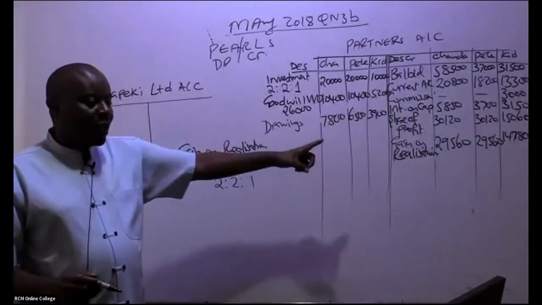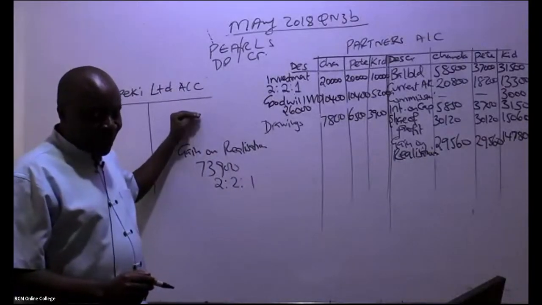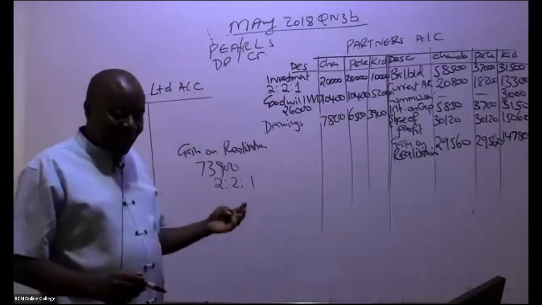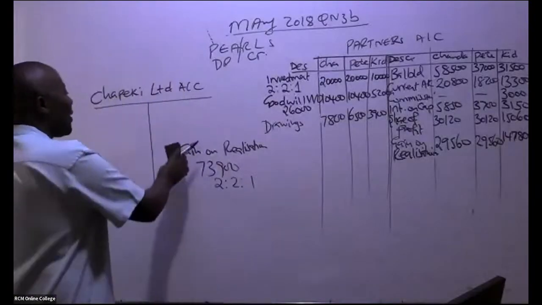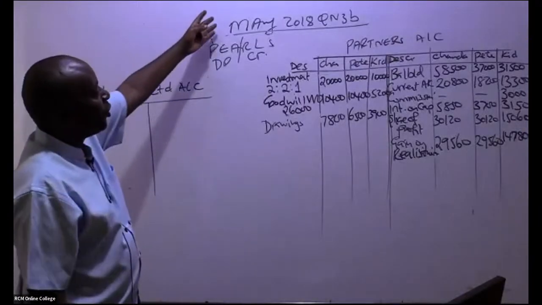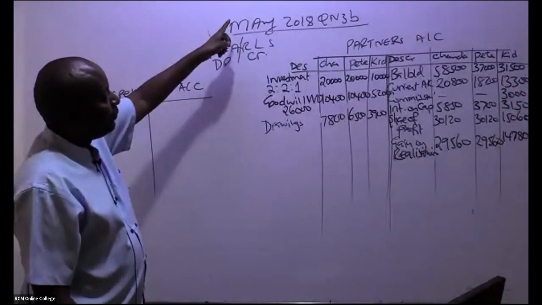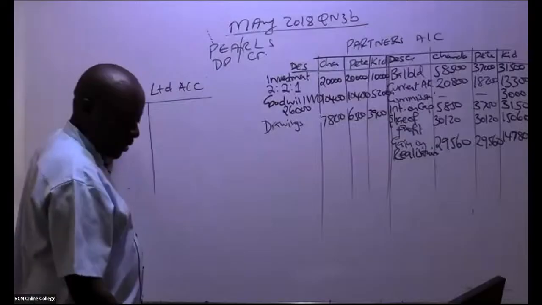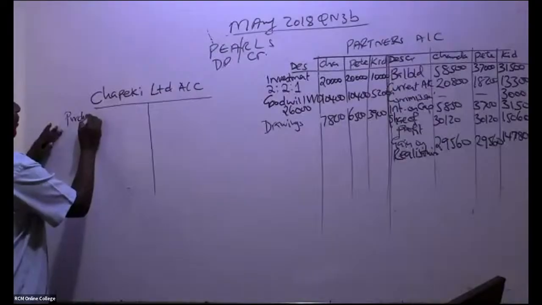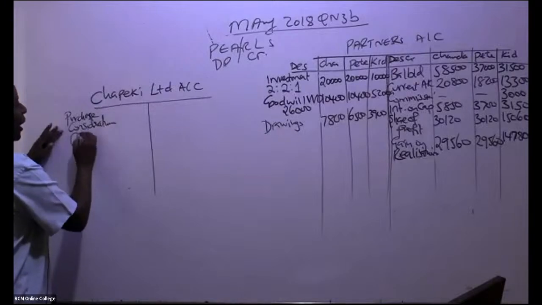All right. So can we come to this account now very comfortably? This Chapeki Limited is quite a nice account. It should be able to balance by itself. Remember on the realization, you had the purchase consideration on the credit side. So the double entry is here: you debit purchase consideration through the realization.